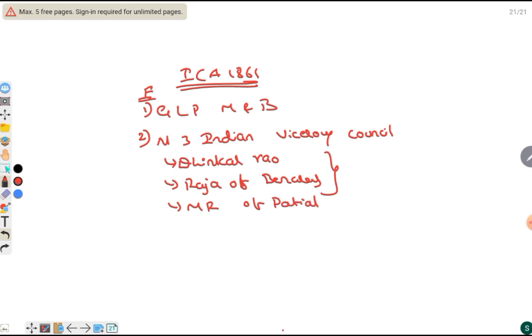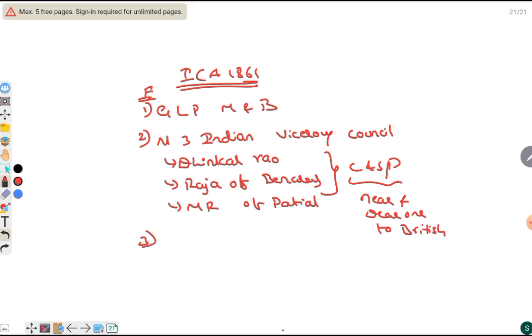This shows the British carrot and stick policy, because these were the people who were near and dear to the British.